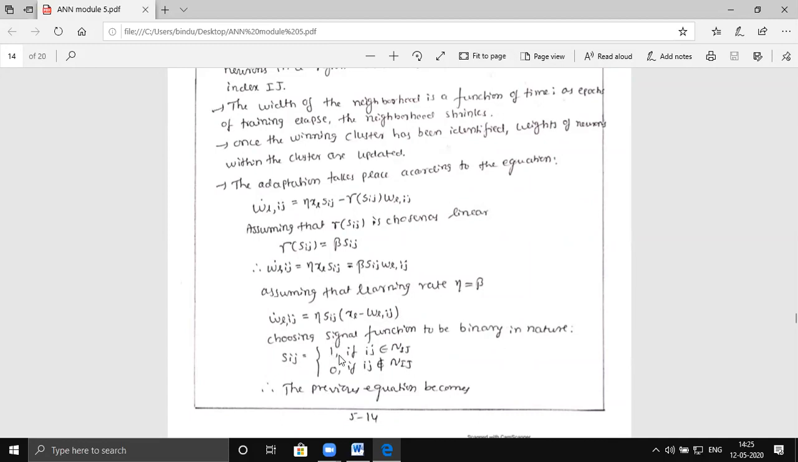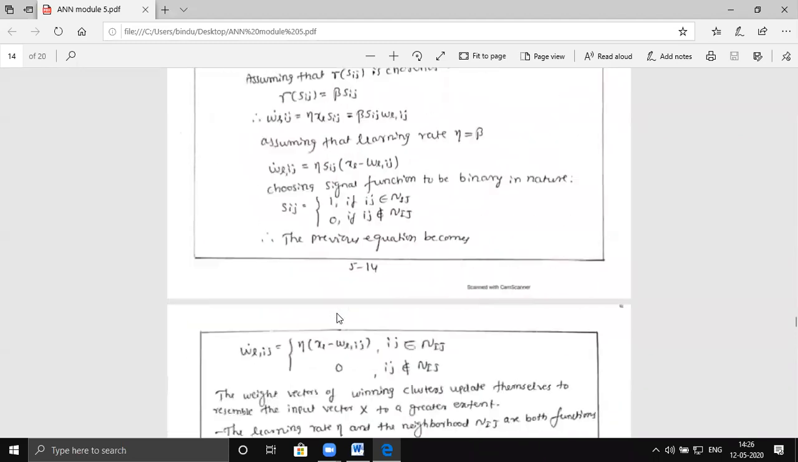If ij belongs to N_ij, then S_ij is 1 for the winning neurons. For non-winning neurons, it becomes 0. So only the winning neurons get 1, and those are going to learn and modify their weight vectors according to eta, the learning rate. If the neuron does not win the competition, it is assumed to be trained completely, so you are not going to train it further. Then eta S_ij becomes 0, and its weight vector is not changed.